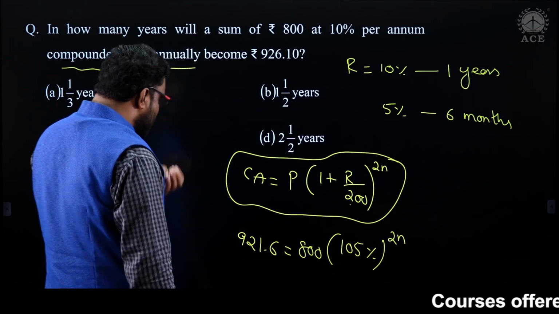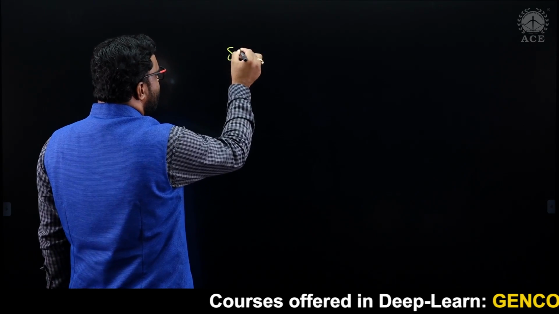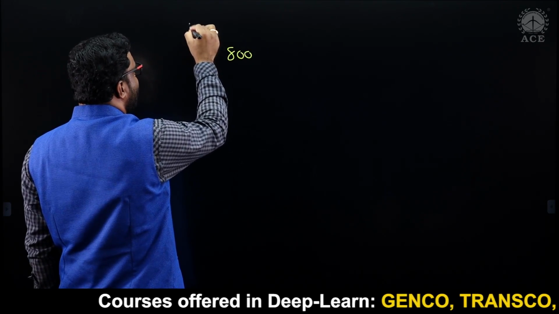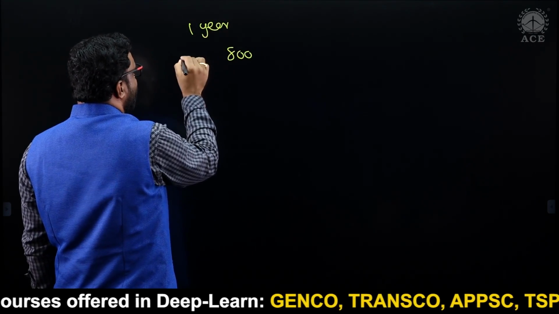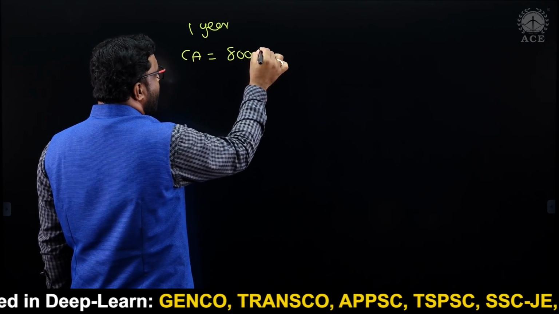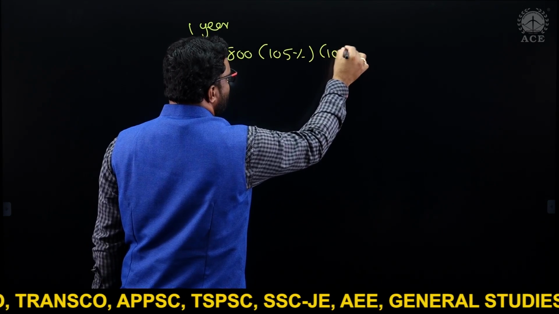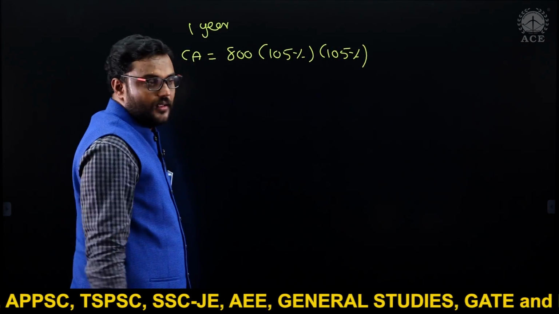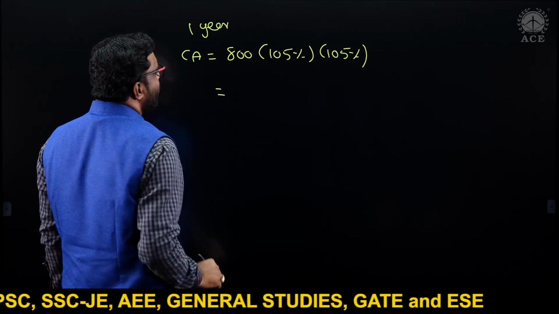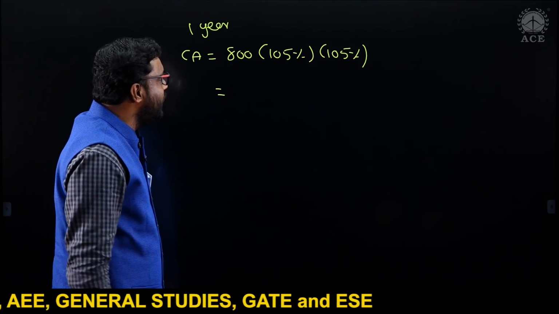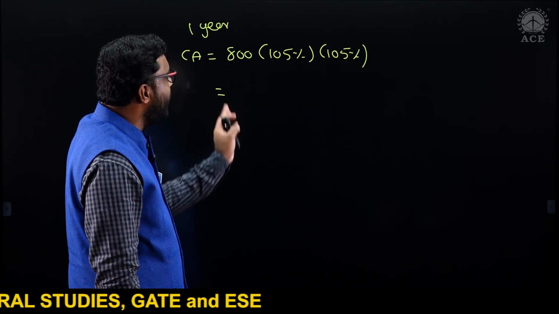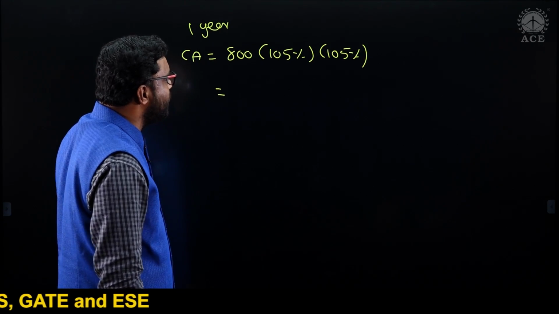Or else, what best we can do, simple thing, 800, first I'll take for 1 year. For 1 year, the compound amount is nothing but 800 into 105% into 105%, which will give, okay, 5% of 800 is 40. So 40 will be added, 840. For 840, 5% is 42.